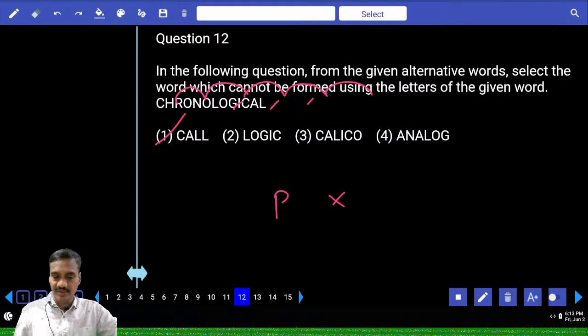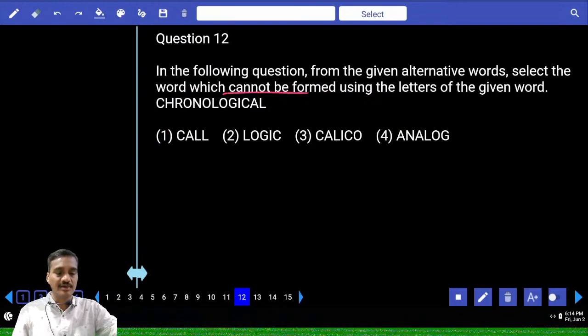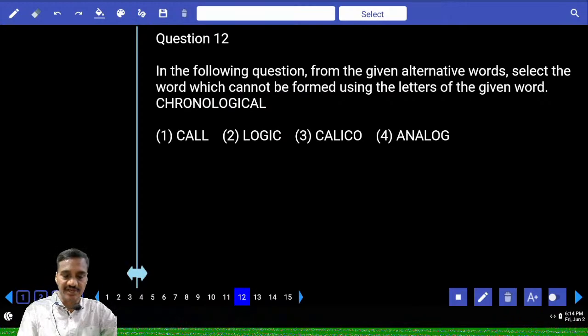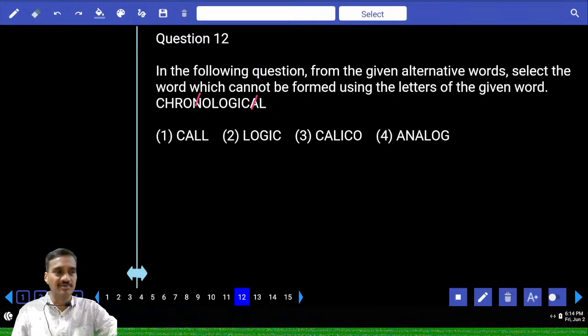Then the 12th one, now chronological, and select the word which cannot be formed. Now CALL, can it be formed or not? Yes, it can be formed. And logic, LOGIC, yes, it can be formed. And calico, CALI and O, yes, it can be formed. Analog, ANA. Now ANA, A must be written twice. Here A is written only once, and so choice 4 cannot be formed.